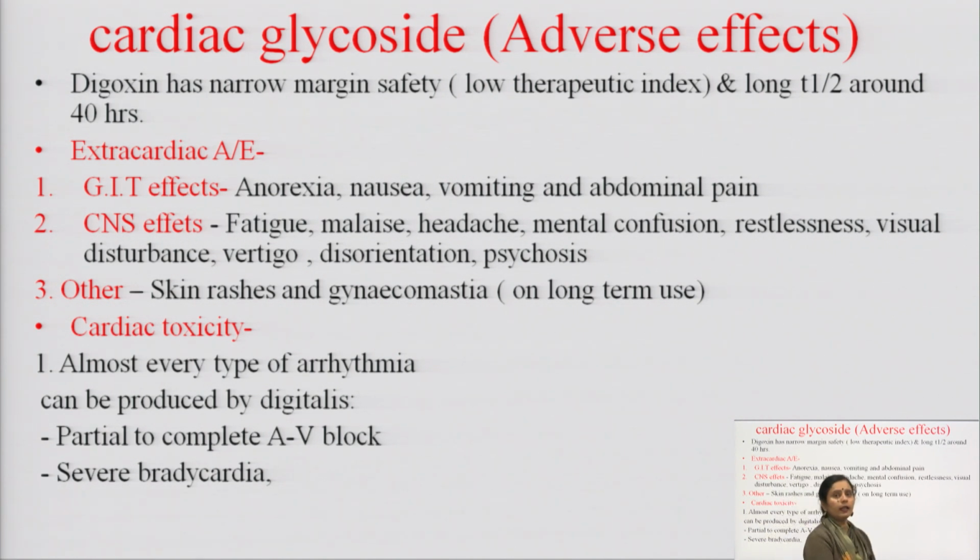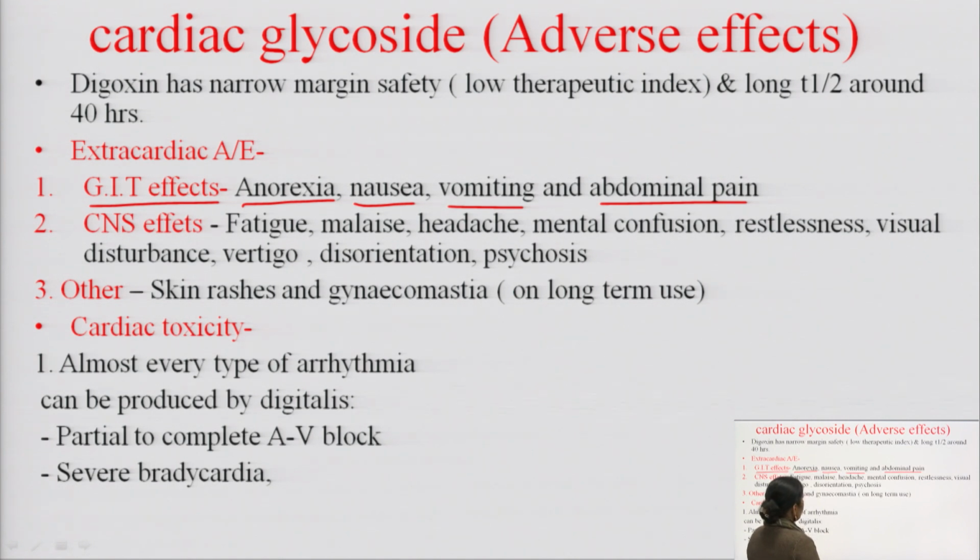So, what are the adverse effects of the cardiac glycoside? Extracardiac adverse effect and cardiac toxicity. Extracardiac adverse effect means the adverse effect that occurs in other organs of the body. So, first is adverse effect in the GIT, it causes anorexia, loss of appetite, nausea, vomiting and abdominal pain. CNS effect: fatigue, malaise, headache, mental confusion, restlessness, visual disturbance, vertigo, disorientation and psychosis.